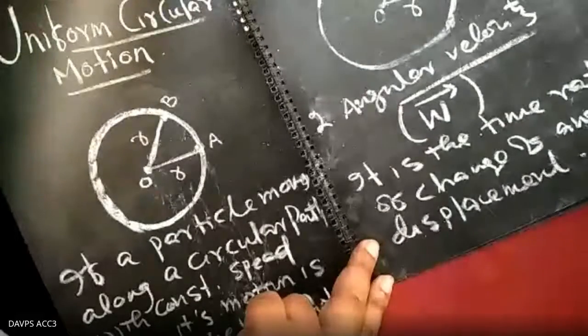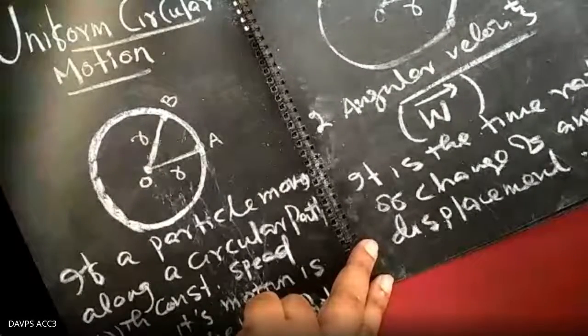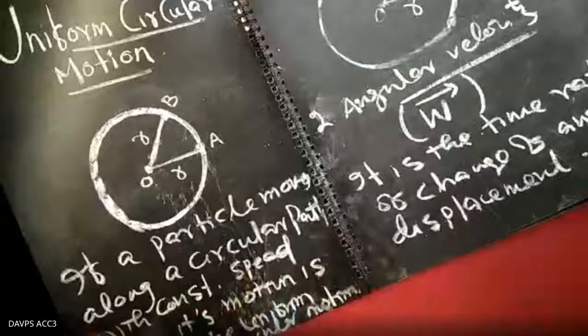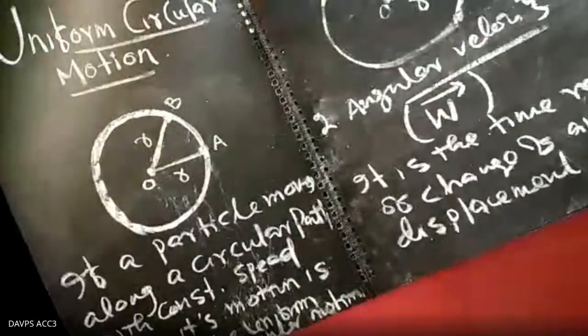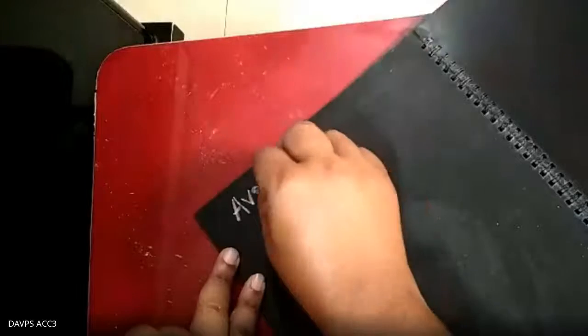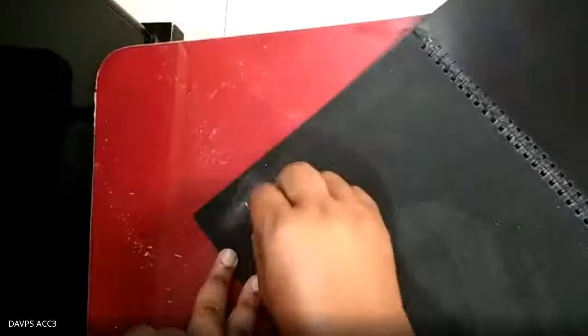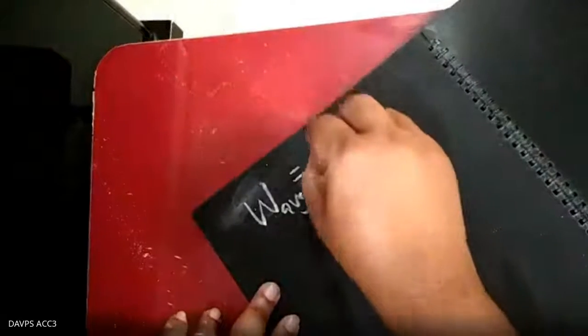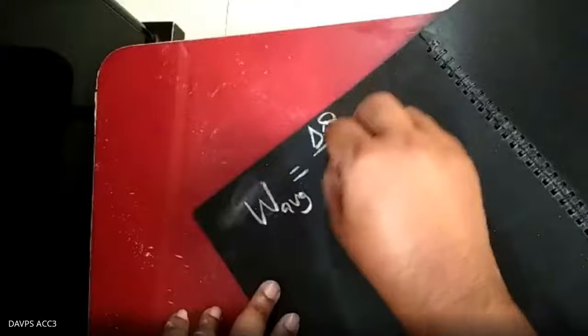So you can write omega, the average angular velocity or the instantaneous angular velocity. On the other page, I am explaining the average angular velocity. Omega average equals angular displacement delta theta upon delta t.